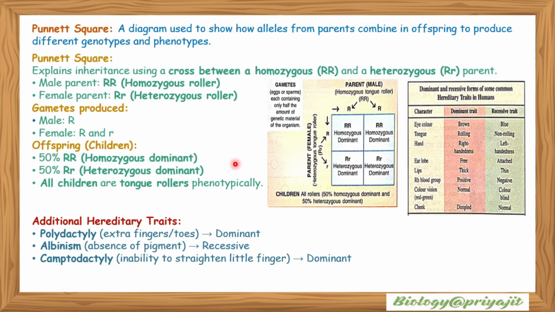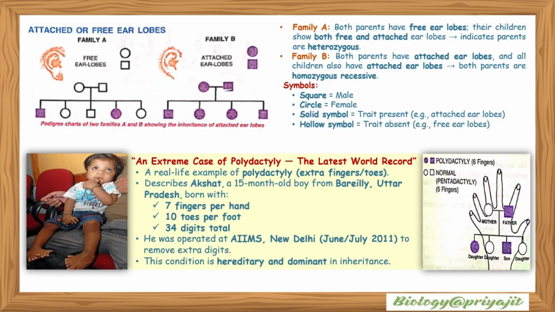The additional hereditary traits we can explain with the help of the Punnett square are polydactyly, meaning extra fingers or toes, which is a dominant character, and albinism, the absence of pigment, a recessive character. Camptodactyly, the inability to straighten the little finger, is known as a dominant character. Attached or free earlobes: family A shows both parents have free earlobes, while their children have both free and attached earlobes, which indicates the parents are heterozygous. In family B, both parents have attached earlobes and their children also have attached earlobes, so both parents are homozygous recessive.